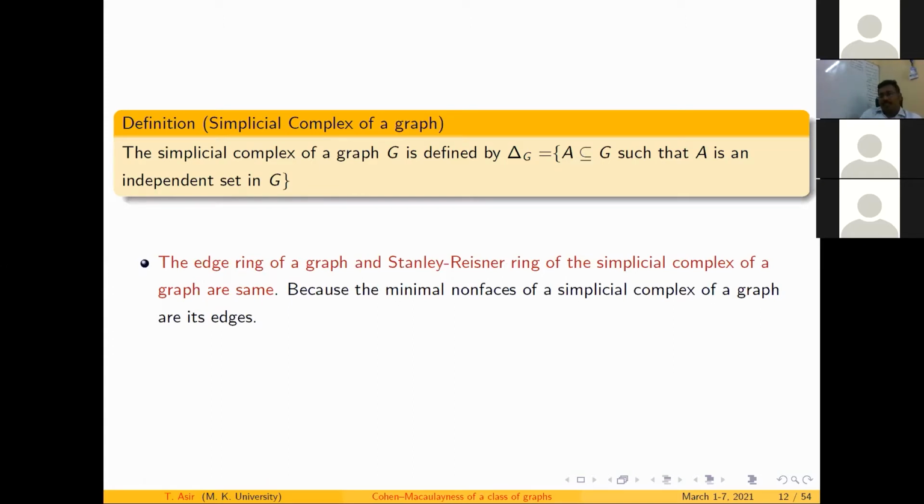Just now I defined the simplicial complex. According to the simplicial complex, I may have a Stanley-Reisner ideal, and from the Stanley-Reisner ideal, I can have a Stanley-Reisner ring. On one side I have a Stanley-Reisner ring, and on the other side, for the graph, I have an edge ideal and correspondingly an edge ring. These two are the same. Therefore, this is one of the major results in the subject.